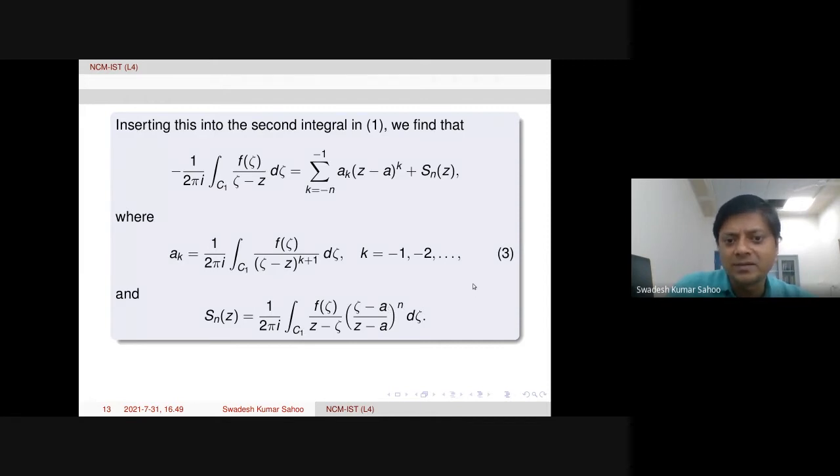Now here again we need to prove that S_n(z) tends to 0 as n tends to infinity. Then we can get this infinite series from k equal to minus infinity to minus 1. So let us see how to prove it. The same way we can prove that S_n tends to 0 as n tends to infinity. What to do? We take the modulus, less than or equal to, taking the modulus inside. Then we use the many pieces of information we have, and finally we say that this goes to 0. How? Let's see here.